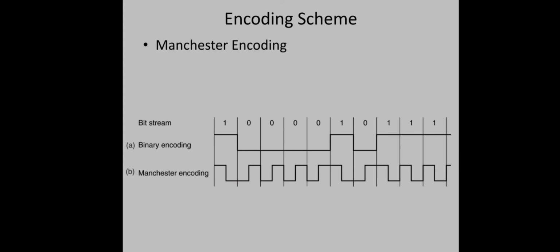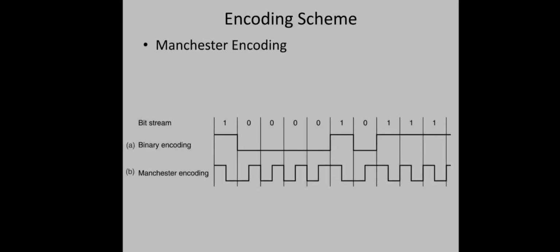There are different benefits to using Manchester encoding. The first one is, if the sender and receiver are of different speeds, this transition in the middle can be used for synchronization. The receiver will be able to identify where every bit starts, whereas in the case of binary encoding, the zeros are continuously at the same level, right? So for the receiver it will be difficult to find out where each bit starts and ends, whereas here it can easily find out because for every bit there is a transition in the middle.